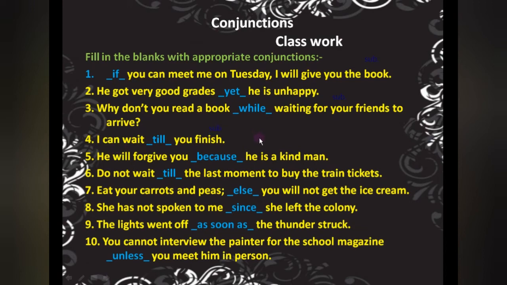So here again this is your subordinating one. He will forgive you. Why? Because he is a kind man. So why? Reason is given here. That's why again subordinating one.